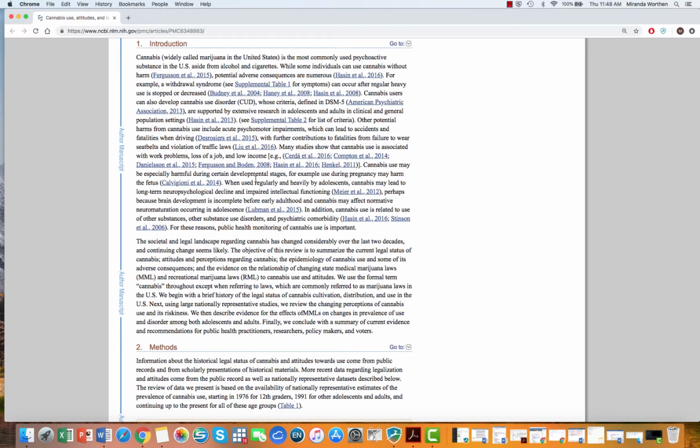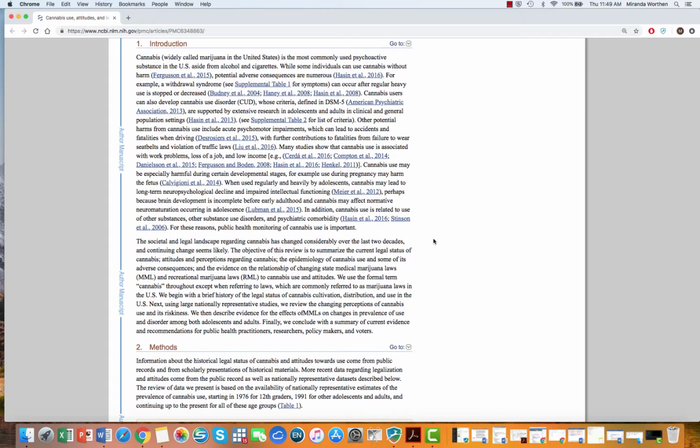Cannabis use may be especially harmful during certain developmental stages. For example, use during pregnancy may harm the fetus. When used regularly and heavily by adolescents, cannabis may lead to long-term neuropsychological decline and impaired intellectual functioning. And then there's another citation. And then perhaps because brain development is incomplete before early adulthood, and cannabis may affect normative neuromaturation occurring in adolescence. And there's another citation. So there, it's interesting, the authors use this thing, perhaps. So that makes me think that this article suggests a hypothesis, but doesn't necessarily conclude that.